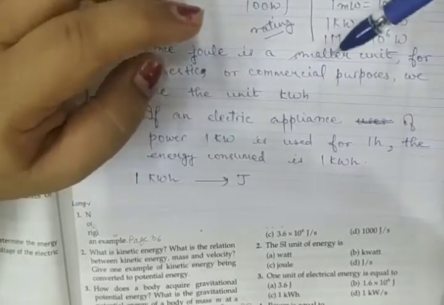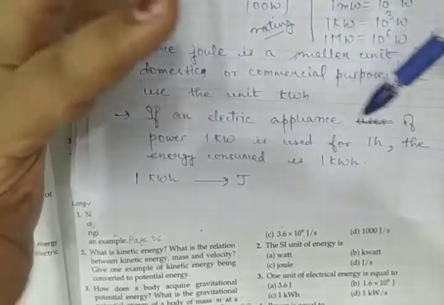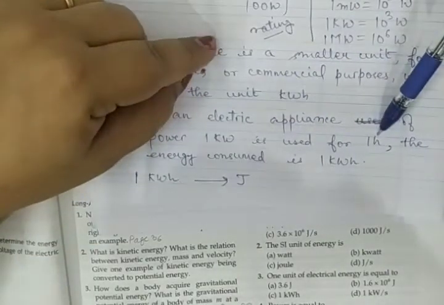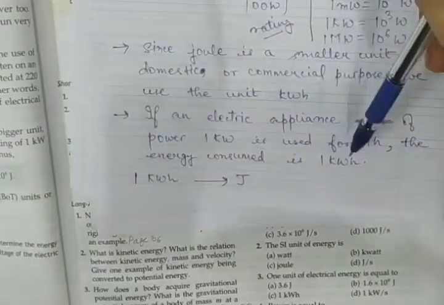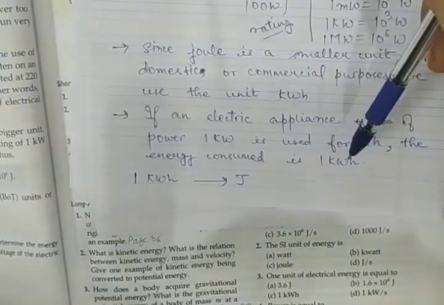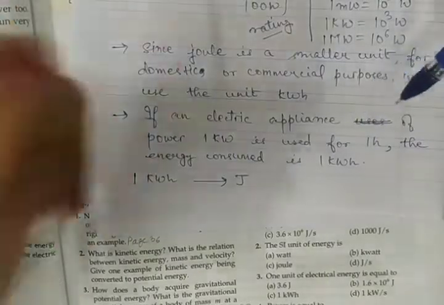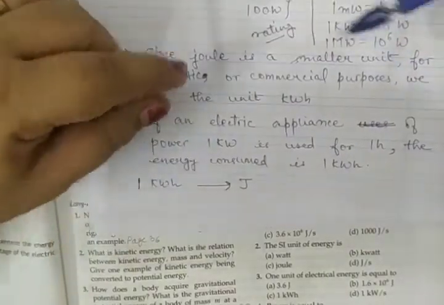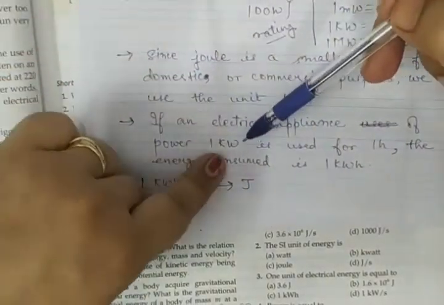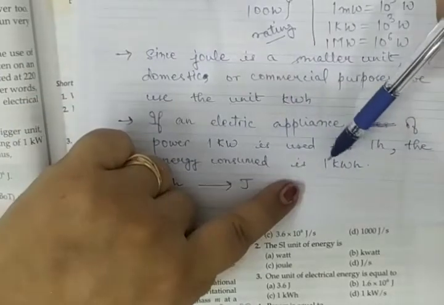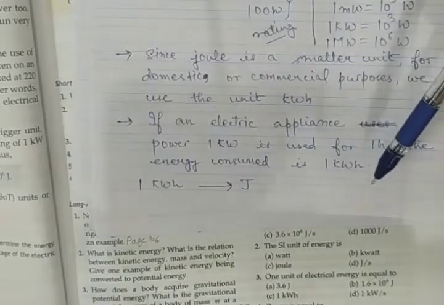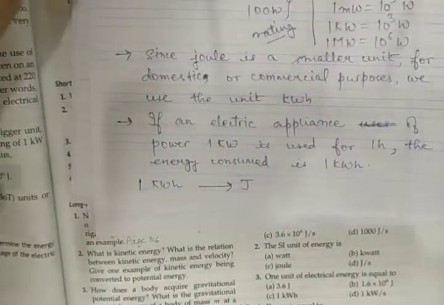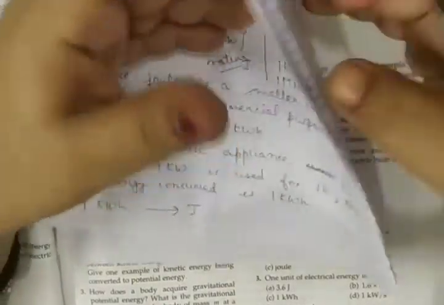And you have used that electrical appliance for 1 hour. Then the total energy consumed by it will be 1 kilowatt hour. You are using an electrical appliance with power 1 kilowatt for 1 hour, then the energy consumed by it is 1 kilowatt hour.